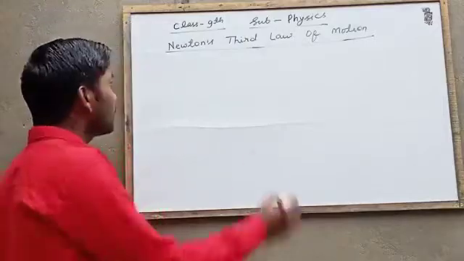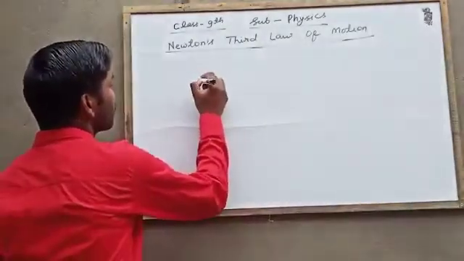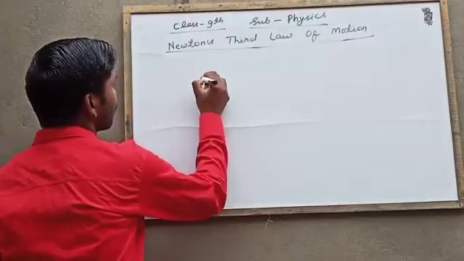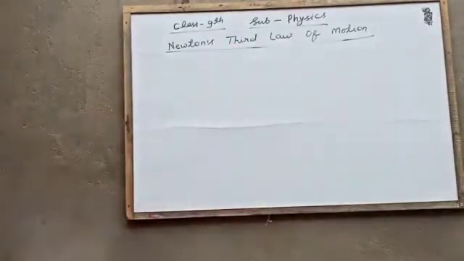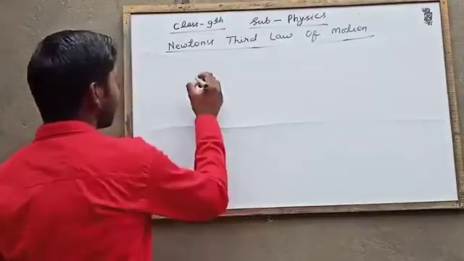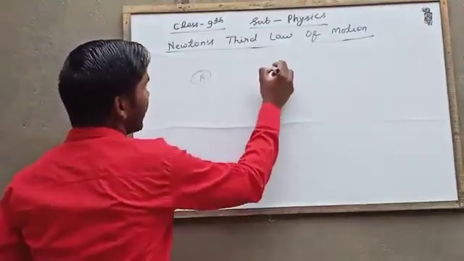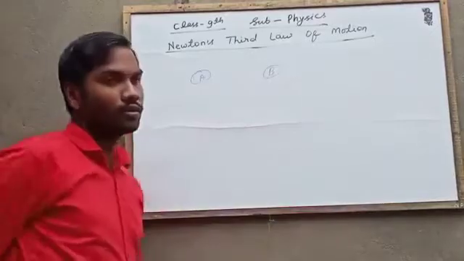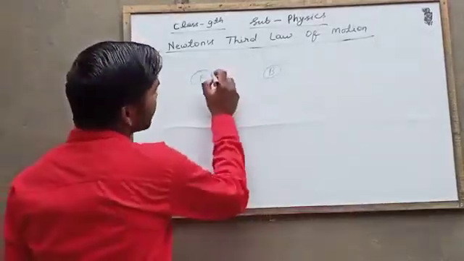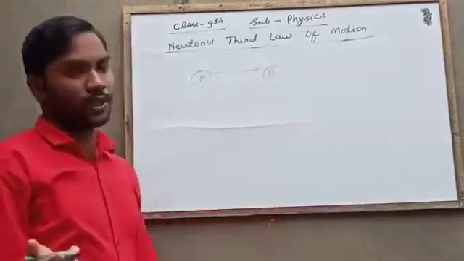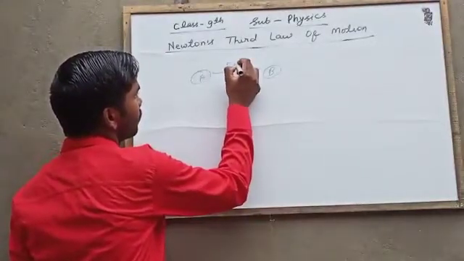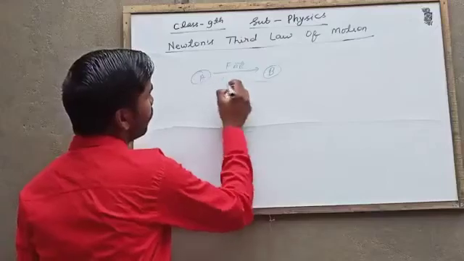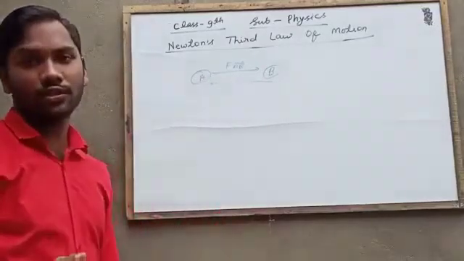For example, there are two bodies, A and B. Suppose A is applying force on B. So B will also react on A.